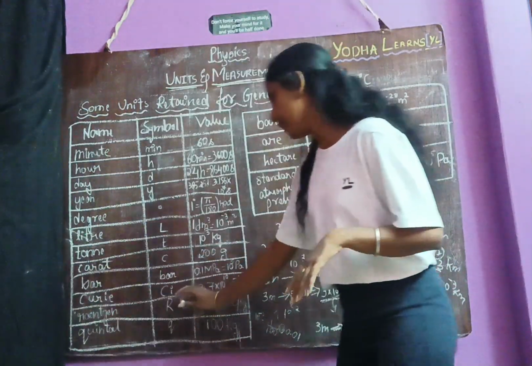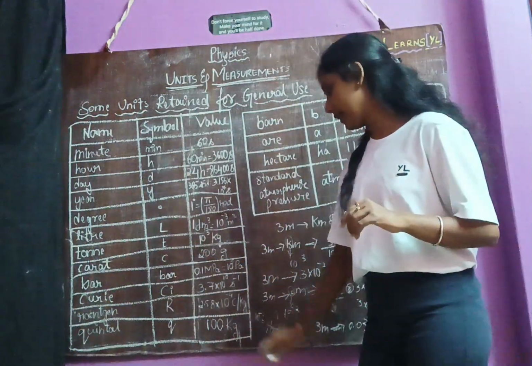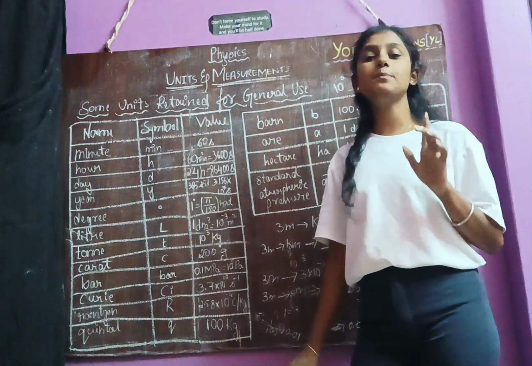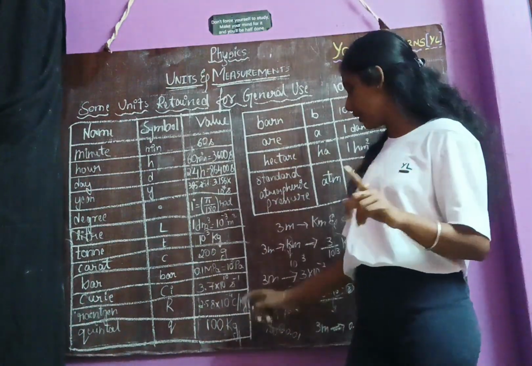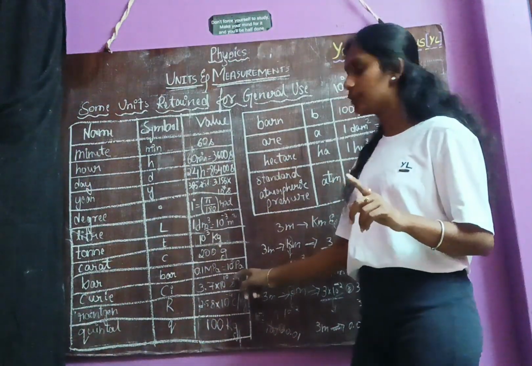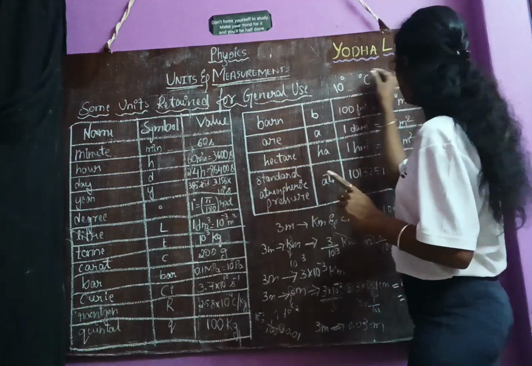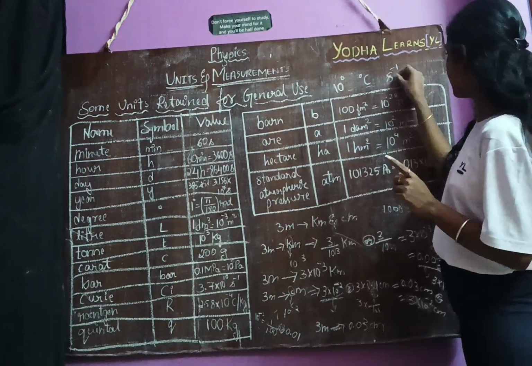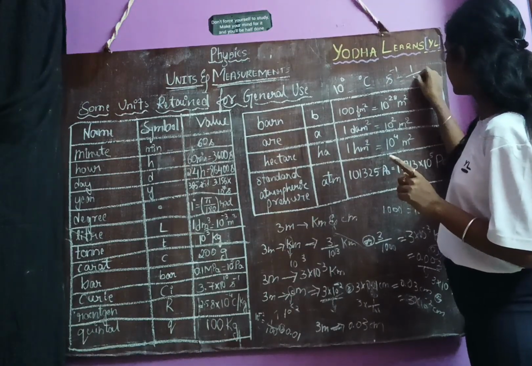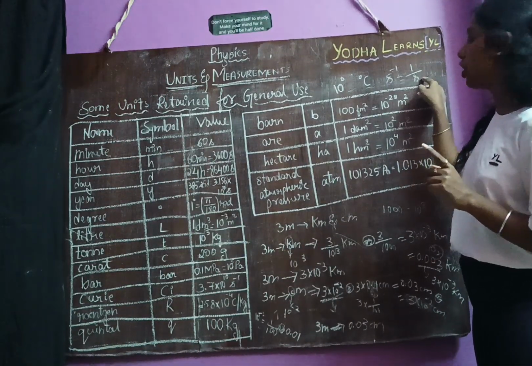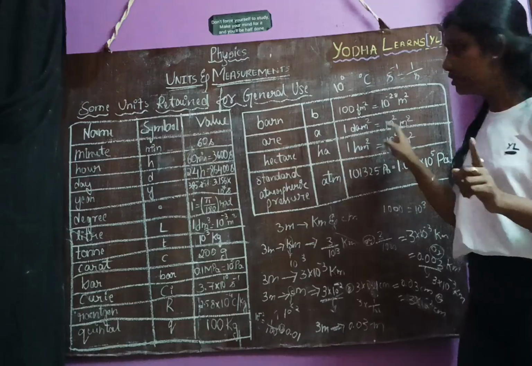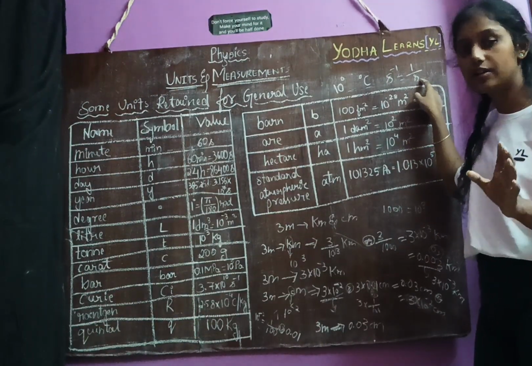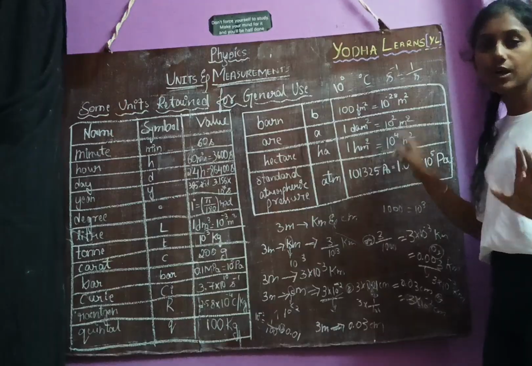Next, Curie. Curie has the symbol Ci, which has the value 3.7 into 10 power 10 per second. If we write second to the power minus 1, we represent this as 1 divided by second. So this is called per second. If it is divided by s, we call it per.